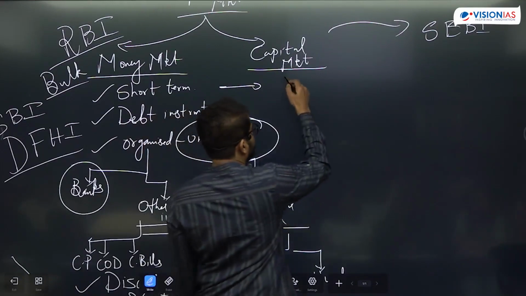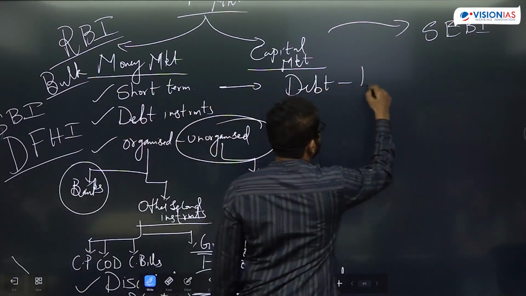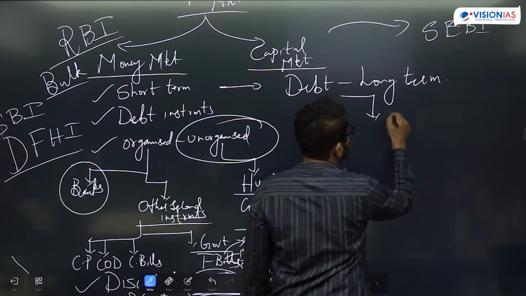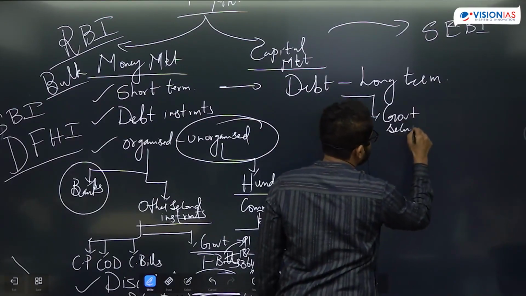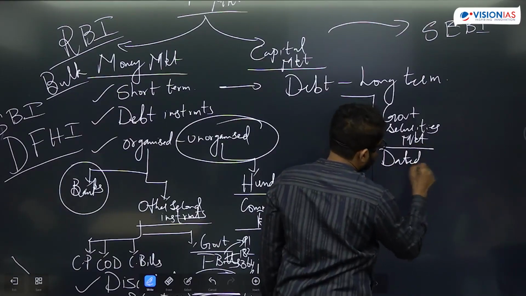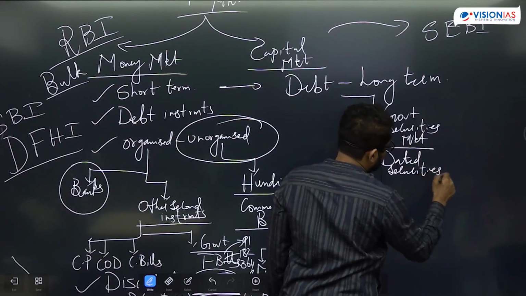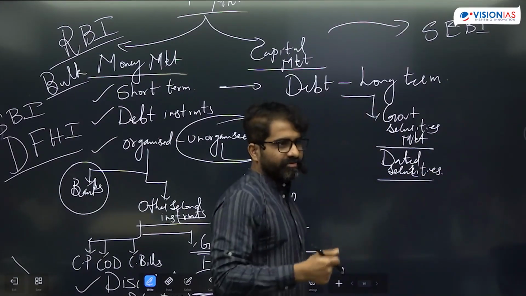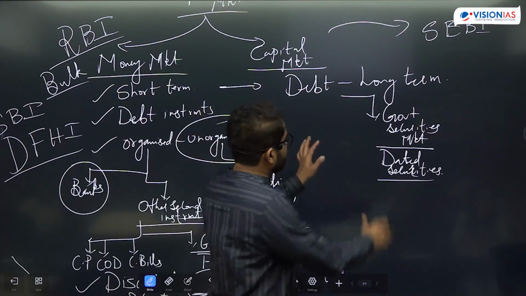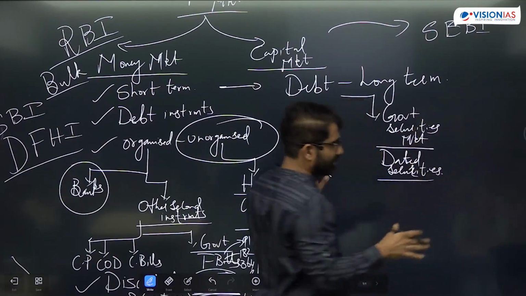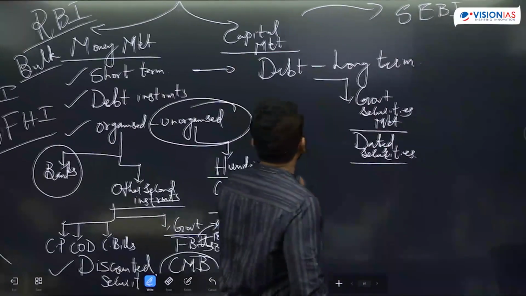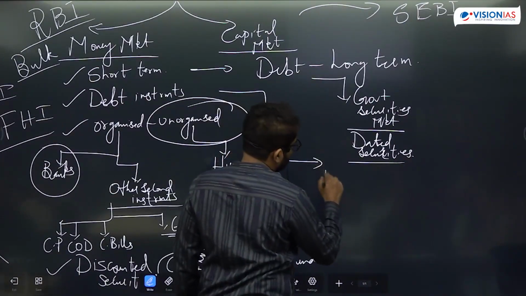Okay, so in the capital market, you have debt instruments, but these debt instruments would obviously be long term. So we call it the government securities market. In the government securities market, we talk about dated securities. One example of a dated security can be GSEC, where the maturity period is more than 1 year, generally 3 years, 5 years, 10 years. So we take the 10-year GSEC security as the standard. Is that okay? And here we also have the equity markets.